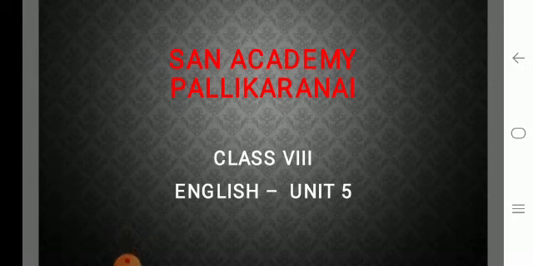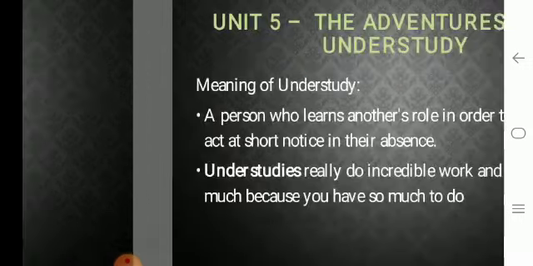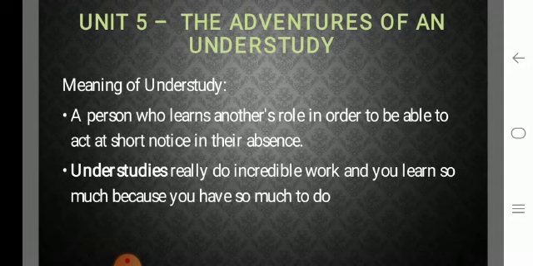Today, let's learn something very interesting from Class 8 English, Unit 5. The name of the lesson is The Adventures of an Understudy. Now, let us first see what you mean by an understudy. A person who learns another's role in order to be able to act at short notice in their absence. So, an understudy is a person who has to enact like somebody else, and that is within a short notice.